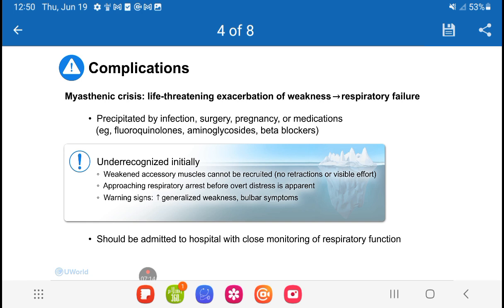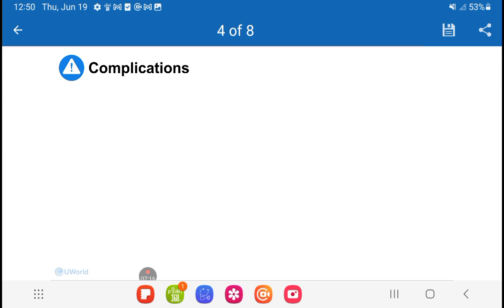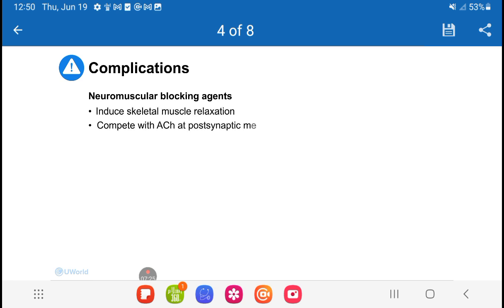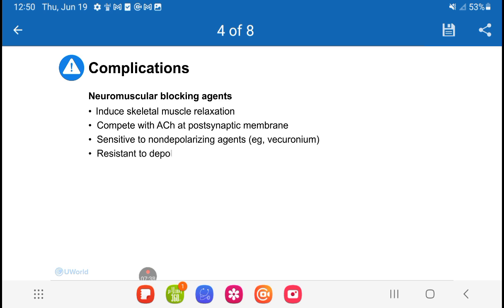Another potential complication concerns anesthesia, particularly the use of neuromuscular blocking agents, which induce skeletal muscle relaxation by competing with acetylcholine at the postsynaptic membrane. Because of the low number of functioning nicotinic receptors, patients are extremely sensitive to non-depolarizing neuromuscular blocking agents like vecuronium and are resistant to depolarizing agents such as succinylcholine. Patients must be carefully managed if these agents are needed.